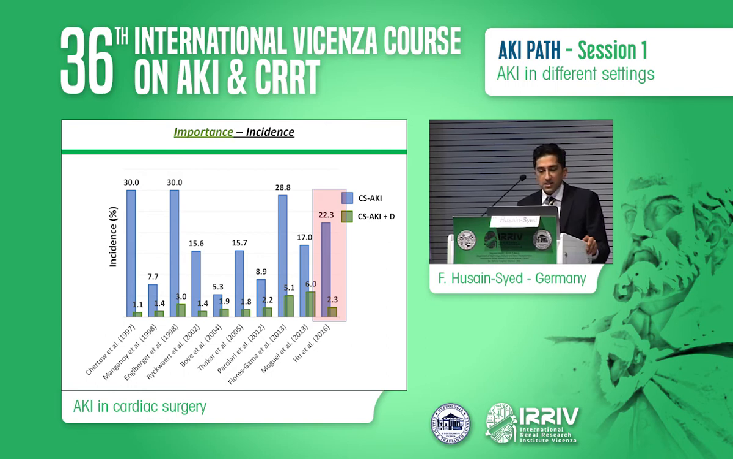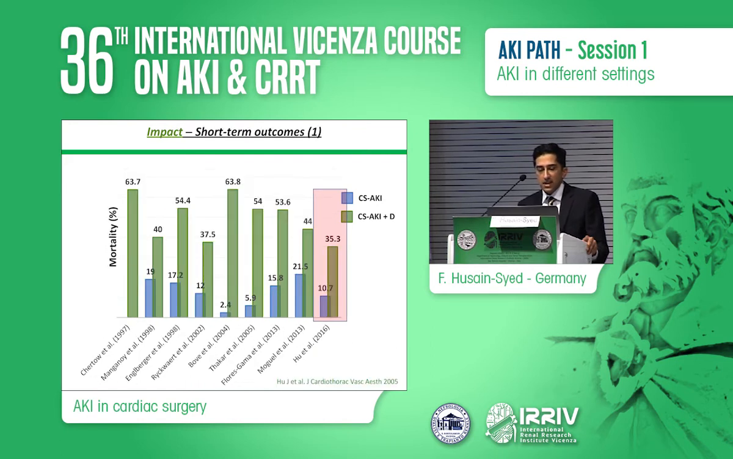The range of AKI is between 7 and 30%, and a recently published meta-analysis reported a pooled worldwide incidence of 22%, while less than 3% require dialysis. And AKI is, and you all know that, associated with a huge mortality, short and long term, and that's why we care so much about these patients, with a mortality rate of about 10% for patients who develop AKI, and it may increase over 35% in those who require dialysis.